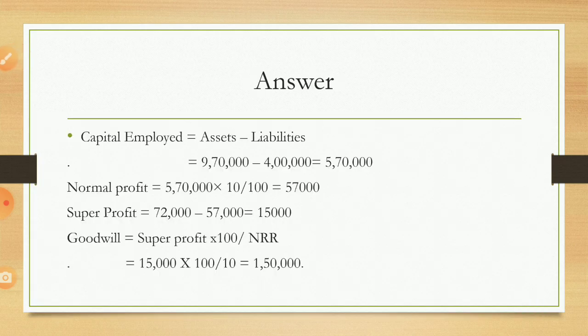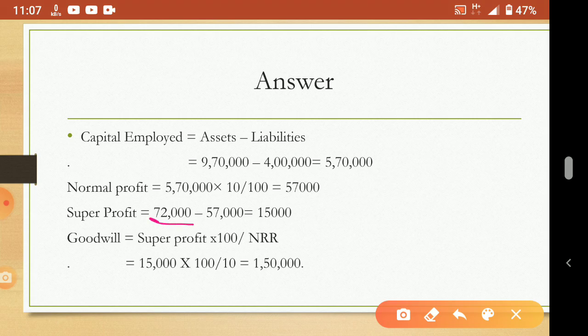Average profit is already given in the question, you can see. Now we calculated the normal profit. For super profit we need two things, average profit and normal profit. Average profit is 72,000, and the normal profit we calculated, we put here. So the difference, 15,000, is known as what? Super profit. That method we already discussed, so don't be confused. Super profit means the difference between normal profit and actual or average profit.